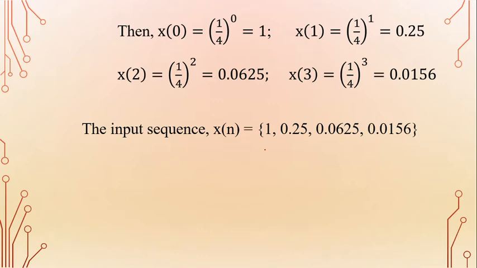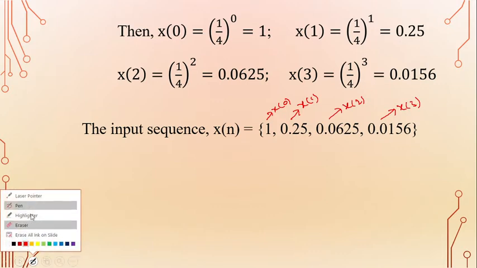And this is the x of 0 value, and this is the x of 1 value, and this is the x of 2 value, and this value is the x of 3 value.